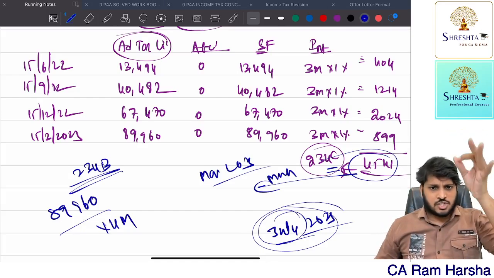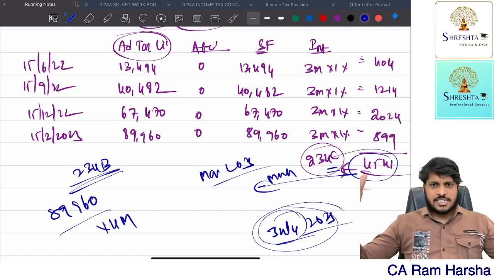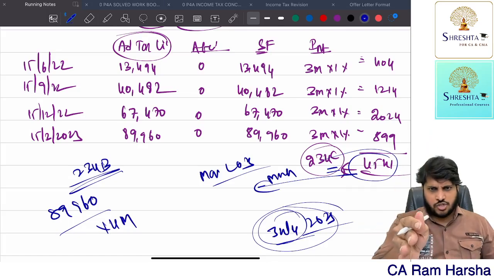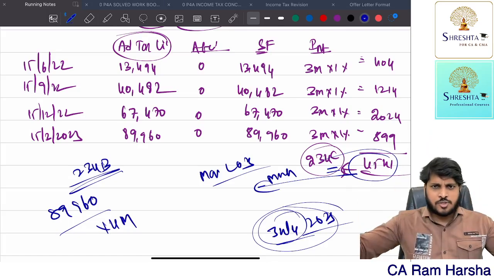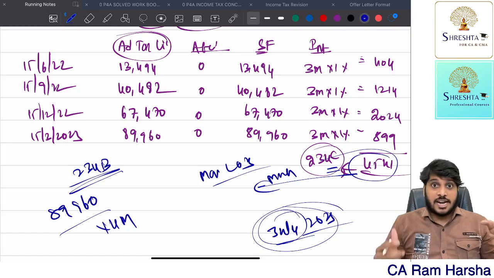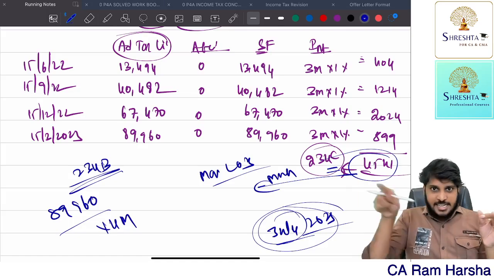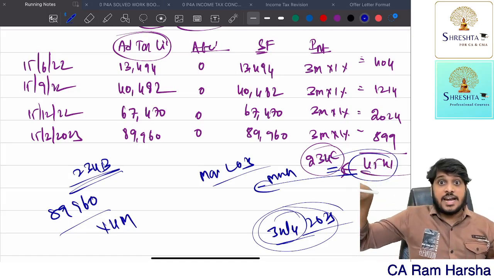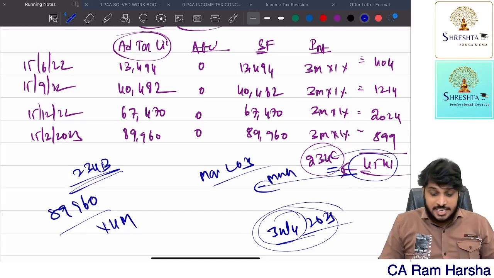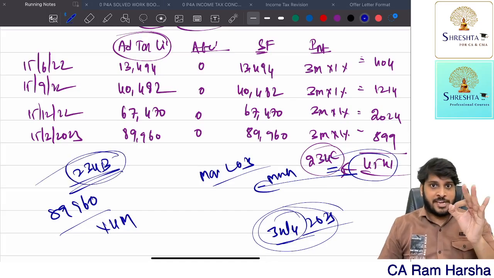What is the total tax, minus TDS, minus advance tax paid up to 31st March? What is the balance outstanding as on 1st April? On that, until it is paid, 1% per month, you should calculate interest under 234B.